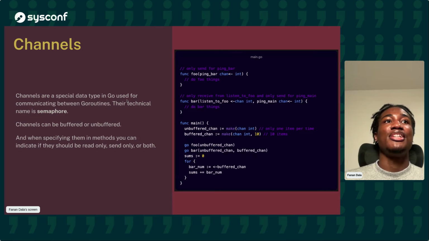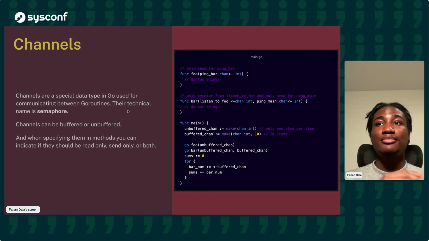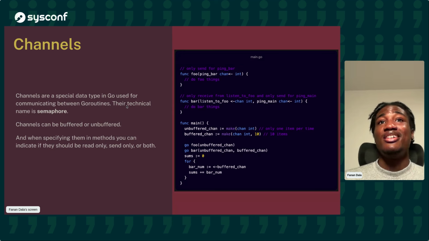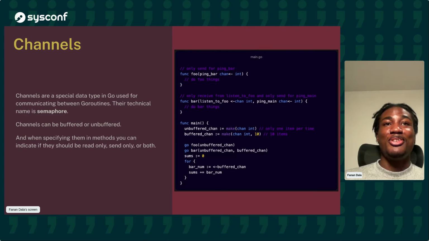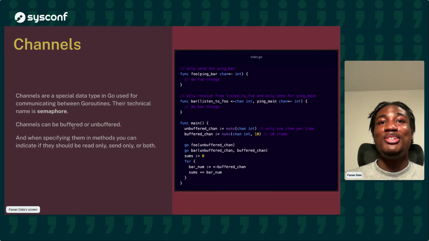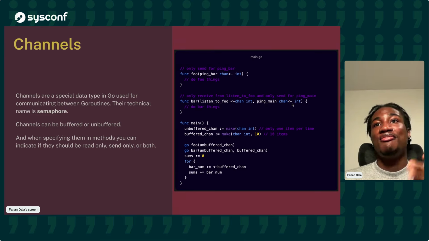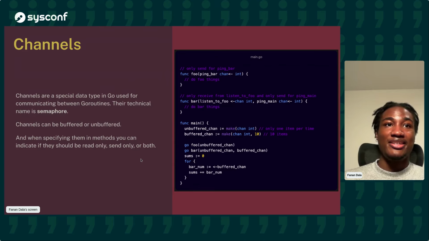Channels. Now, a channel is simply a special data type in Go that's used to pass data between two Go routines. And the technical name is called a semaphore. Channels can be buffered or unbuffered. A buffered channel means that it has a capacity. An unbuffered channel means that capacity is 1. So, right, remember we need a capacity for the simulation zombie queue. So we will be using buffered channels for that. And when you're passing the channel to a function, you can specify if it should be read only or if it should be write only, which is what these lines that you see here are indicating.